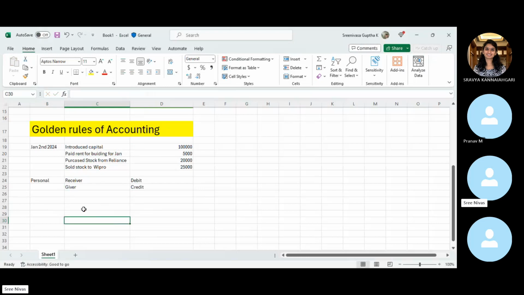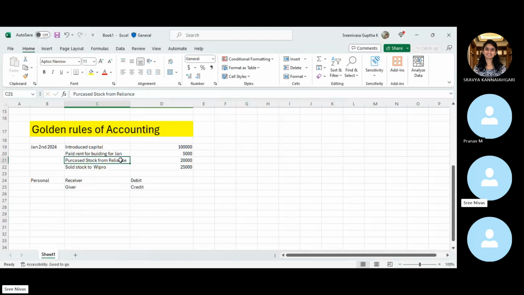We have something called a real principal, and even nominal as well. If you look at this purchase stock from the Reliance, we are receiving the stock. Also, Reliance is a vendor, right? So Reliance is a vendor and it is a liability. Who is receiving the goods here? We are receiving the goods, right? And who is giving the goods? Reliance is giving the goods.